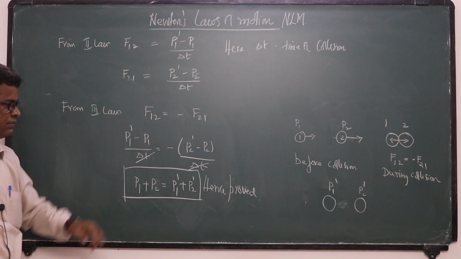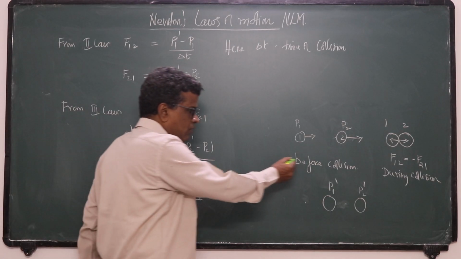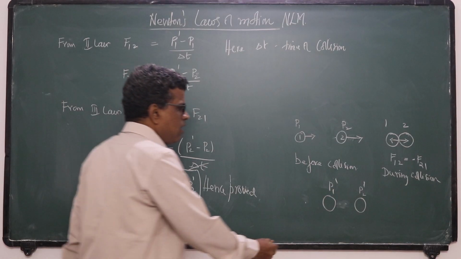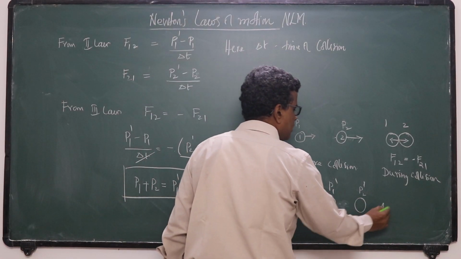What is P1 plus P2? Total momentum before collision. What is P1 dash plus P2 dash? Total momentum after collision.